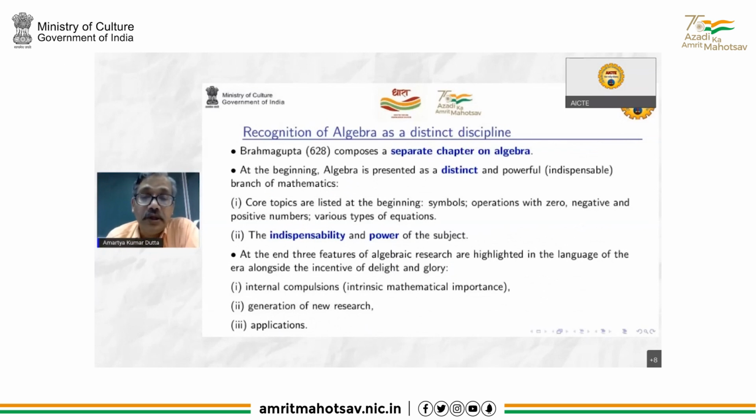Now, the other thing to be noted is that in Brahmagupta, we see the recognition of algebra as a distinct discipline, because sometimes people talk about Aryabhata doing algebra, then why is Brahmagupta thought of as the creator? Because there is a clear recognition of the subject as a distinct discipline. There are individual algebraic results before Brahmagupta. So for the first time, there is a separate section on algebra. And at the beginning, algebra is presented as a distinct and powerful branch of mathematics.